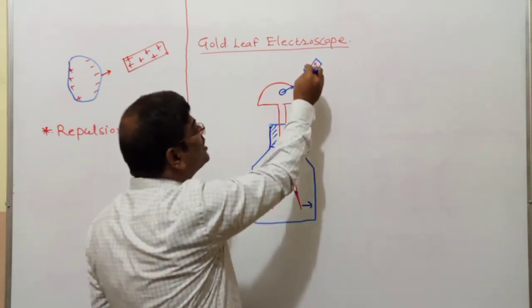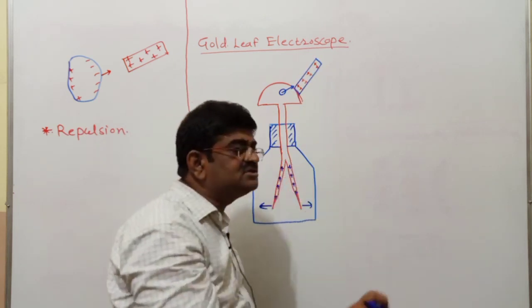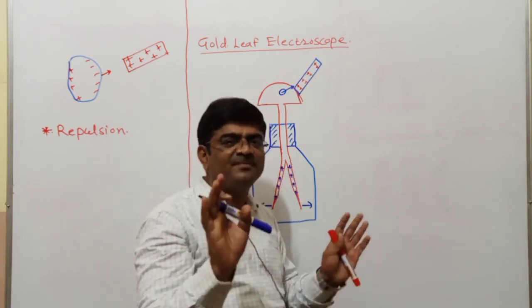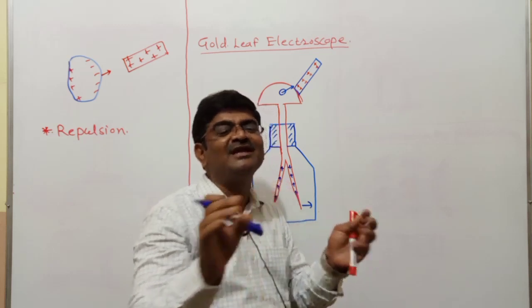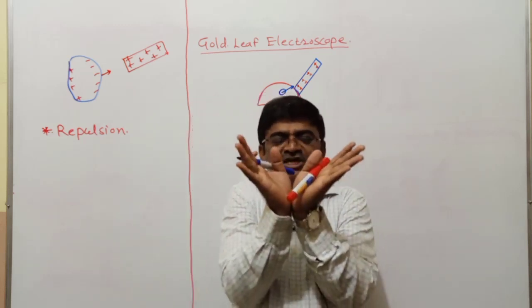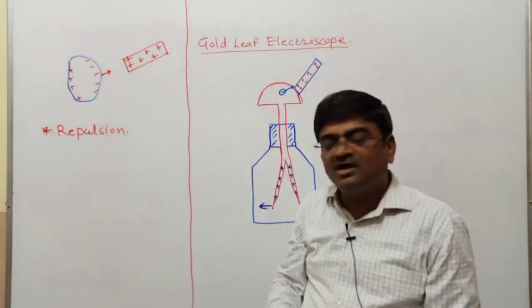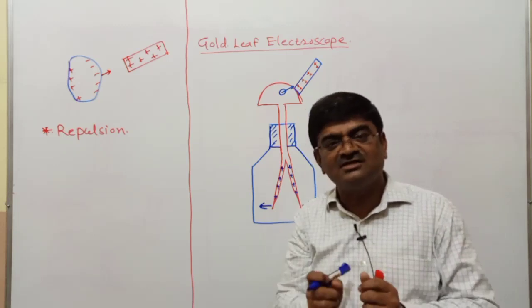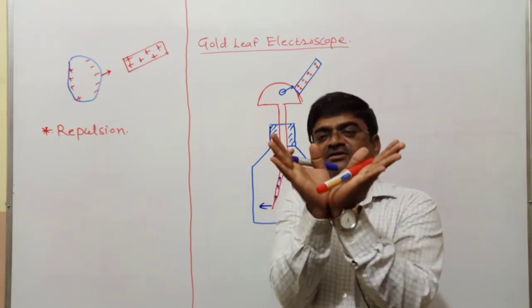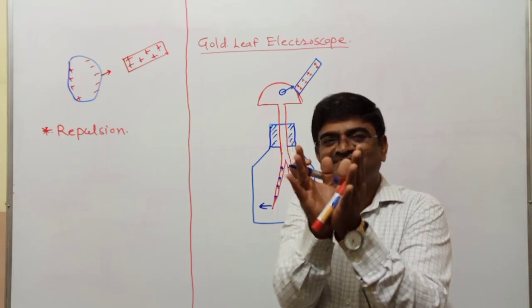So if you bring ebonite rod in contact here, some amount of positive charge on the leaves will get neutralized. The leaves were diverged up to this extent. As soon as you brought ebonite rod in contact with the disc, negatively charged rod, you could see that the divergence which was more has become less.